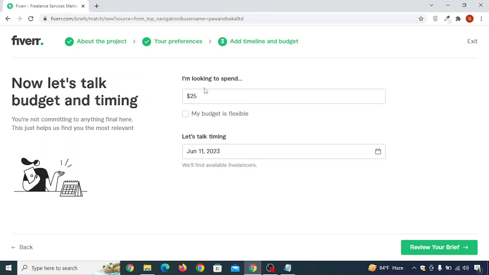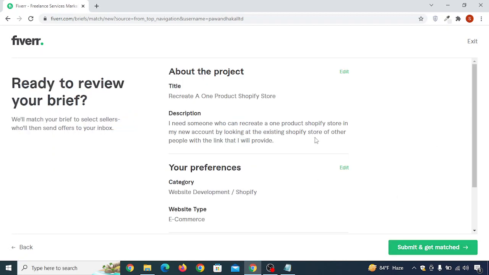And if you want to make your budget flexible, you can just click on this so that they can understand that you can go up and down in this price. Now if you put this $25, then someone will offer you even in $10, $15. But you need to see their gigs and see their reviews, if they have done work correctly in the past. If not, then it is waste of time for you to hire them. So once you do this much, then just click on review your brief, and you see everything is fine here. Then just click on submit and get matched.